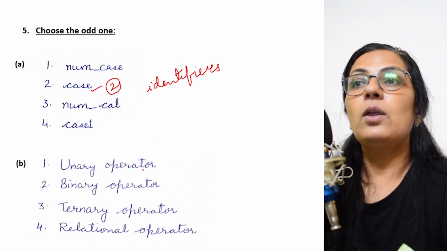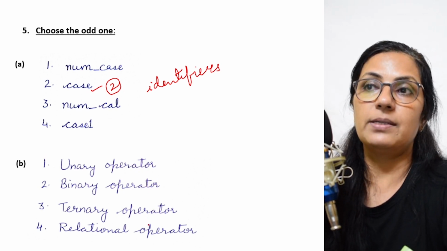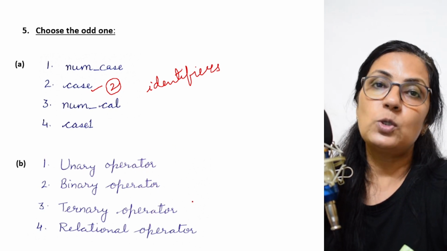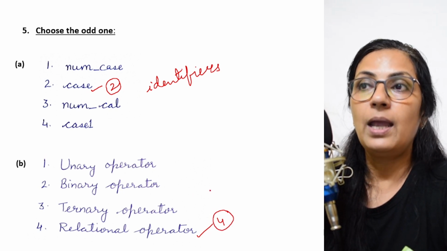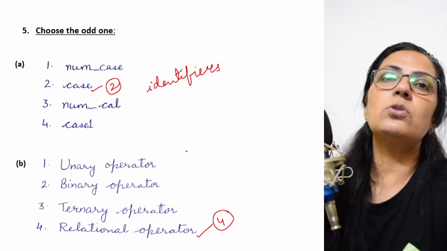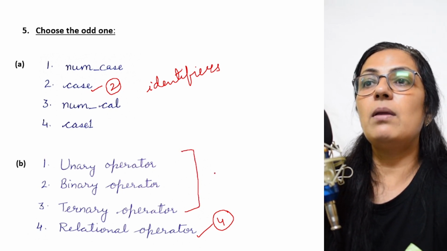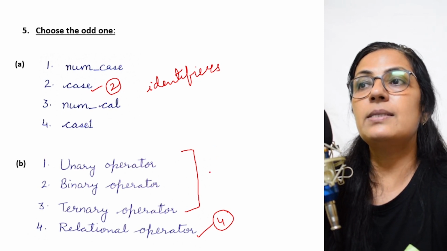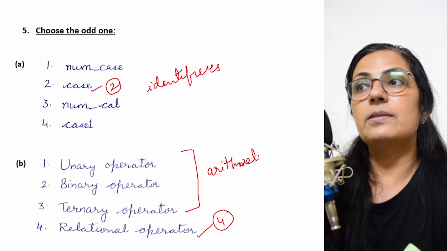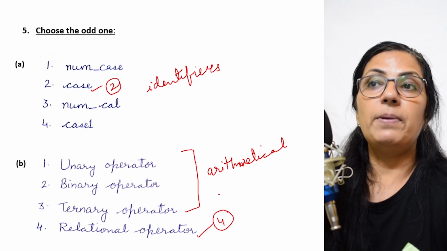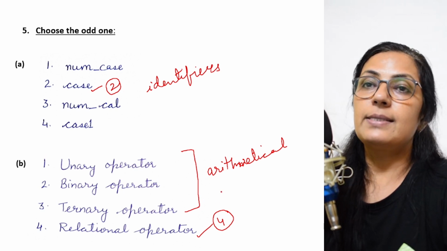Next we have unary operator, binary operator, ternary operator and relational operator. From this list, which one? Yes, option 4 is the odd one. Why? Children, whatever you do, you should know the reason why you are doing that. Because the first three, unary, binary and ternary operators, are arithmetical operators, right? Relational operator is not an arithmetical operator, okay? So option 4 is the correct answer.